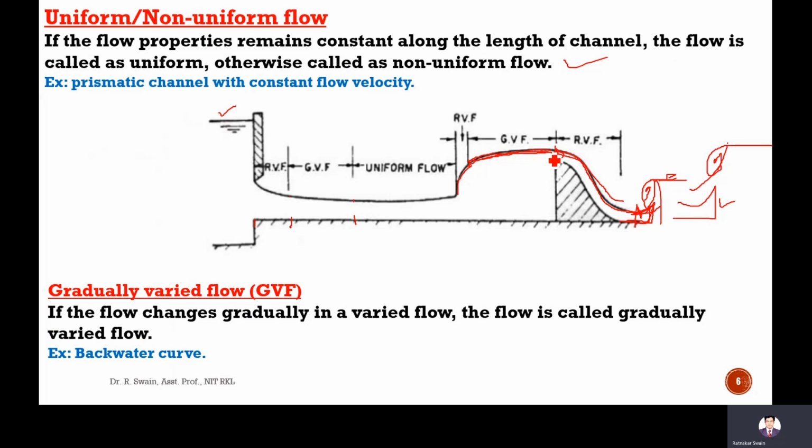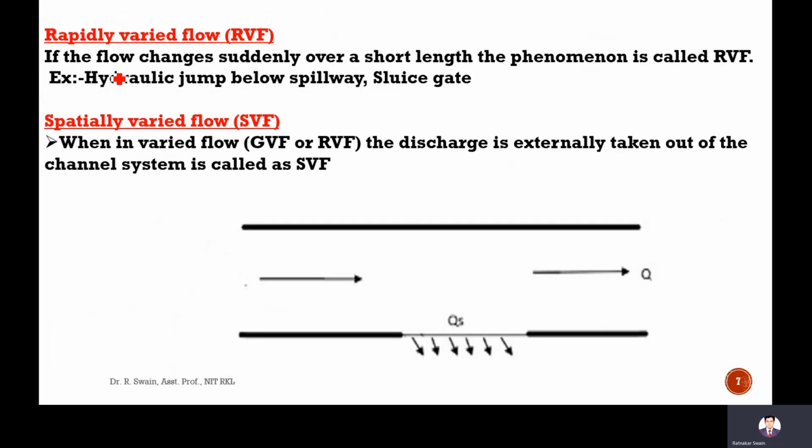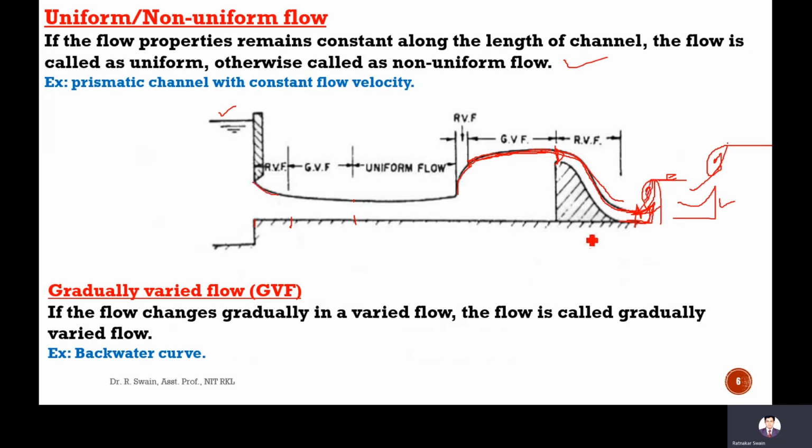Rapidly varied flow: if the flow changes suddenly over a short length, that is called RVF, or rapidly varied flow. For example, a hydraulic jump below a spillway or sluice gate, like here and here. So this is called rapidly varied flow.